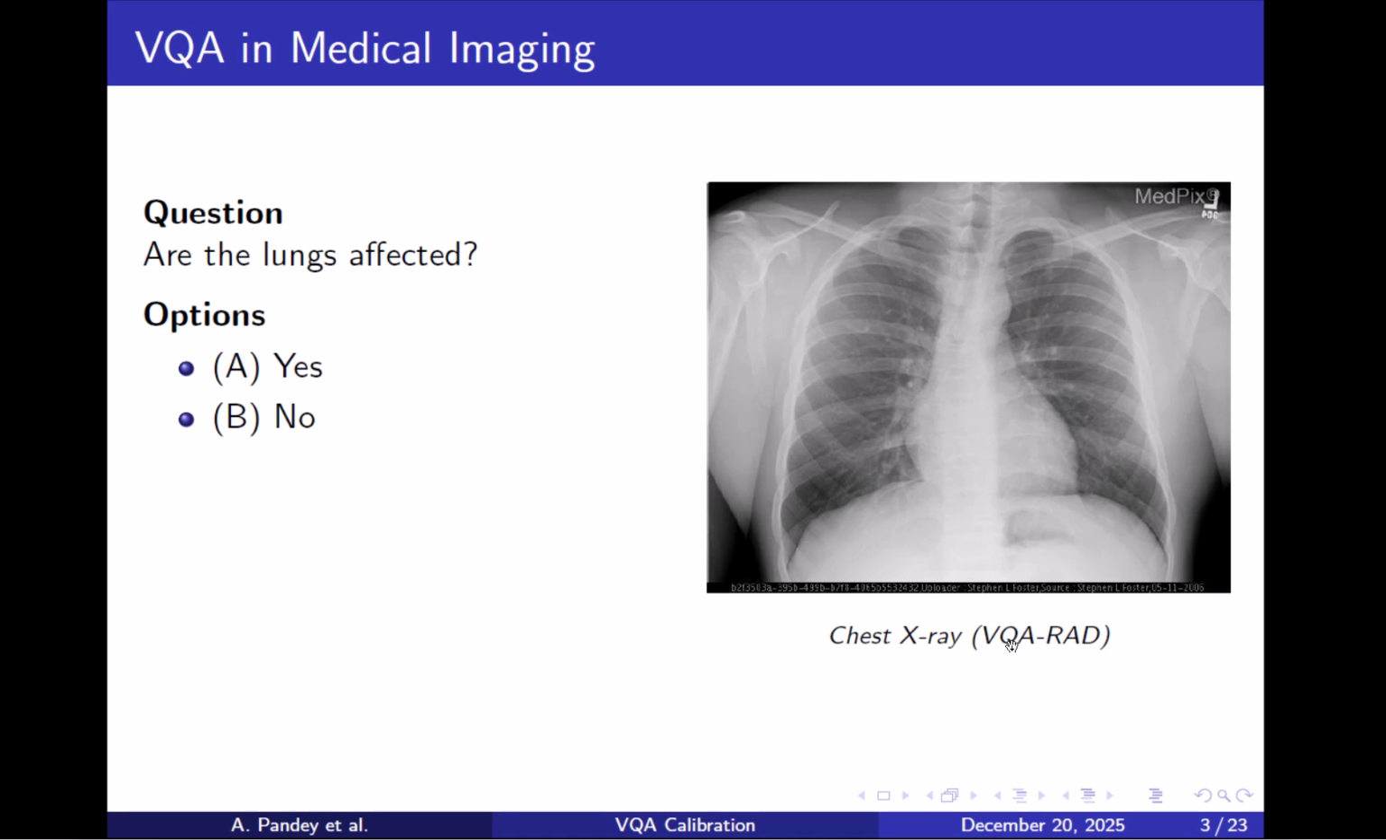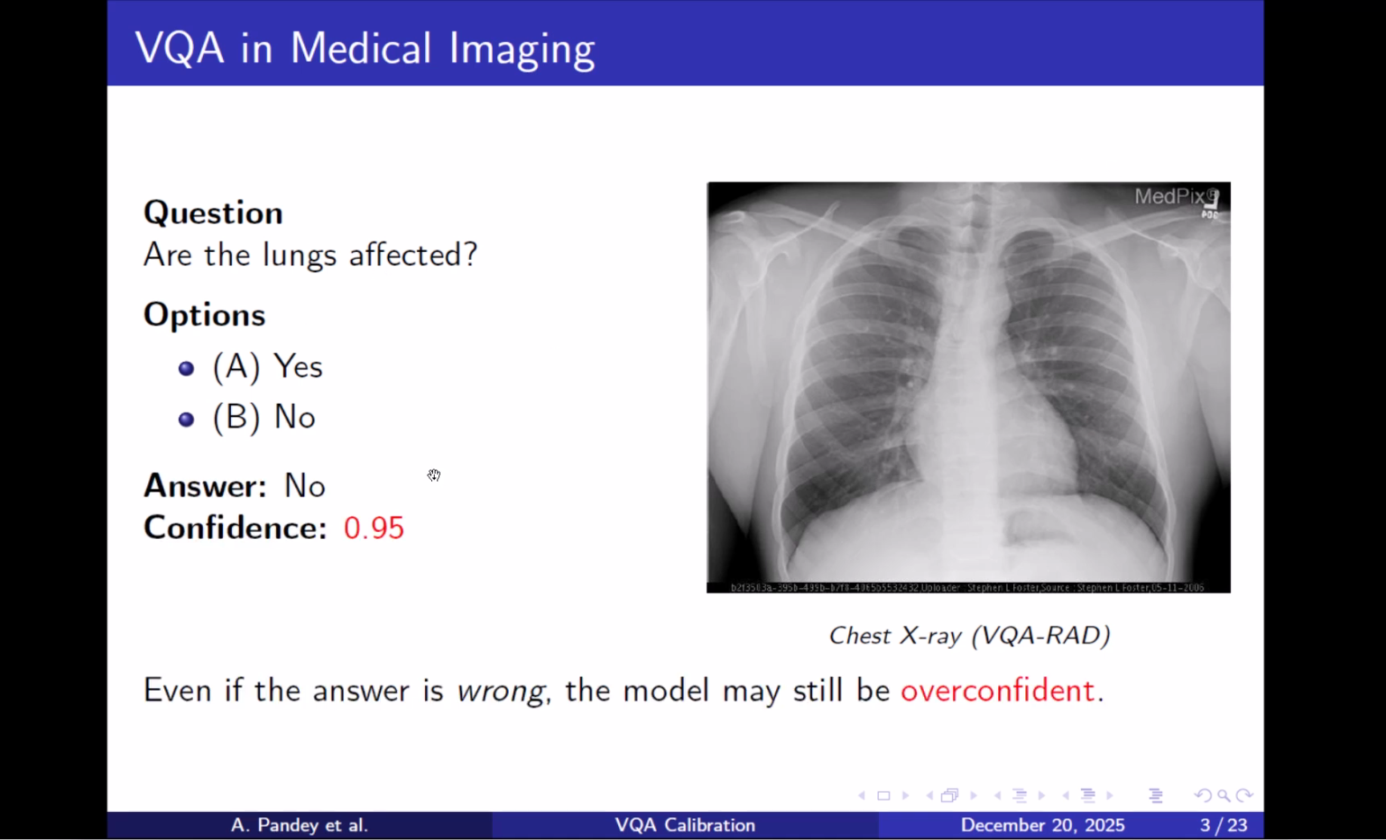Now consider a different setting where VQA is used in high-stakes domains such as medical imaging, where confidence is just as important as correctness. In this example, the model is given a chest X-ray image and asked a yes/no question. The model predicts no with a confidence of 0.95, and this answer is incorrect. In a medical setting, a wrong prediction made with 95% confidence is far more dangerous than a wrong prediction made with low confidence. So the problem is not just whether the model is wrong, but whether it knows it might be wrong. This mismatch between confidence and correctness is what we refer to as miscalibration, on which we work.